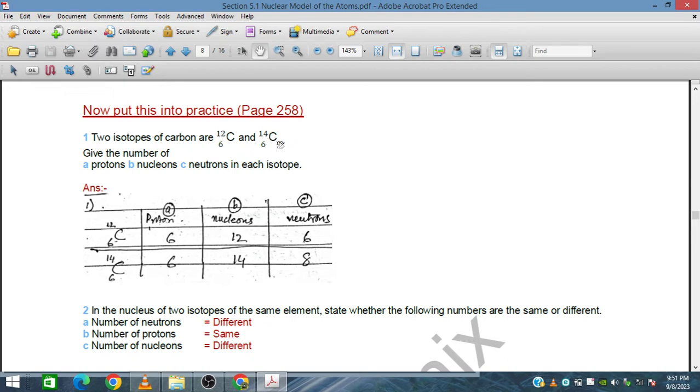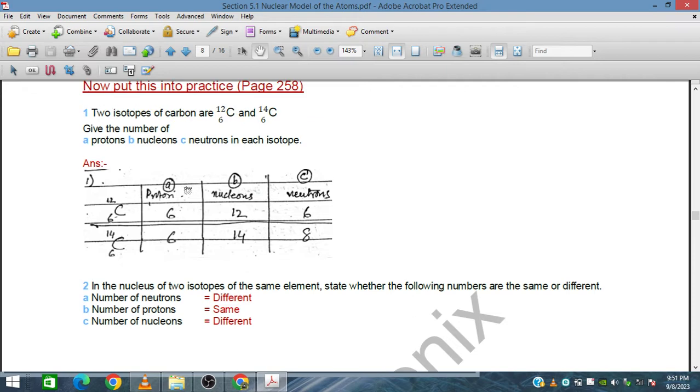So C-12 and C-14 are isotopes of carbon, and we see that the difference is only the number of neutrons, which is reflected in the number of nucleons. In the nucleus, for two isotopes of the same element, state whether the following numbers are the same or different. The number of neutrons is different, the number of protons is the same, and the number of nucleons is different, because here we have a difference.